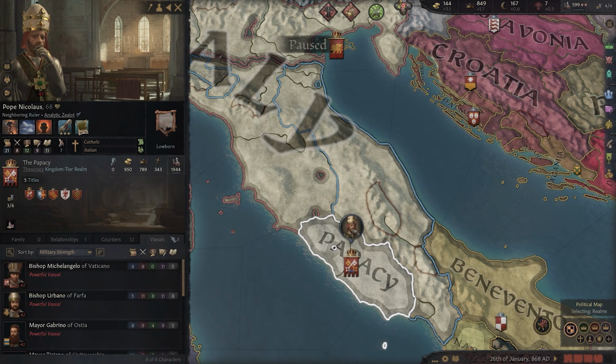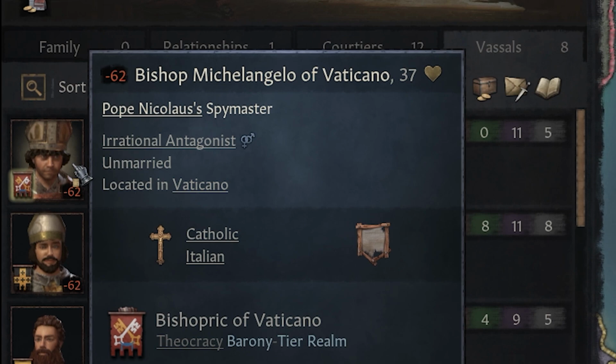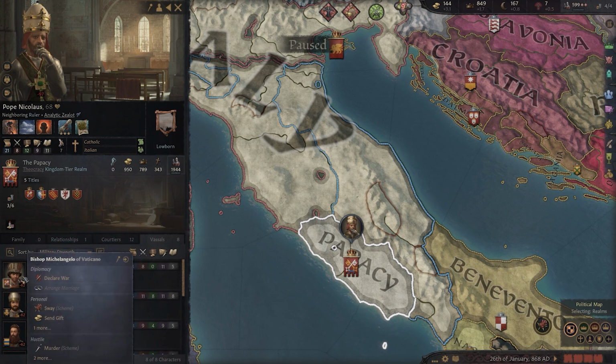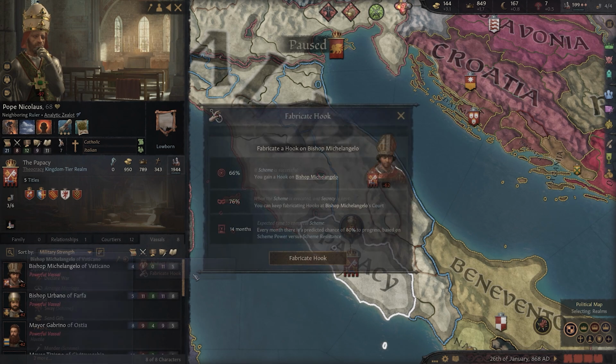But that's okay. If we could just convince a few people to help us, we might be able to pull this off. Let's go ahead and take a look at the Pope's vassals. You'll see his strongest is also his spy master, a powerful ally to have in any scheme since he's supposed to be the one protecting their lord from said schemes in the first place. And wouldn't you know it, looks like he's susceptible to a fabricated hook.